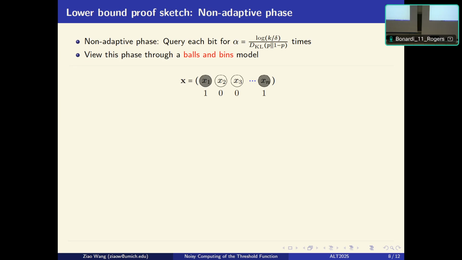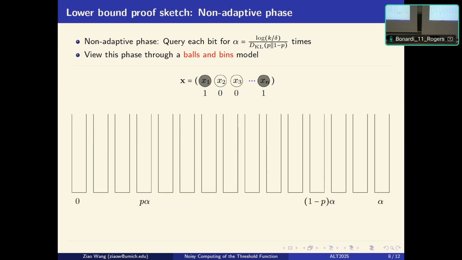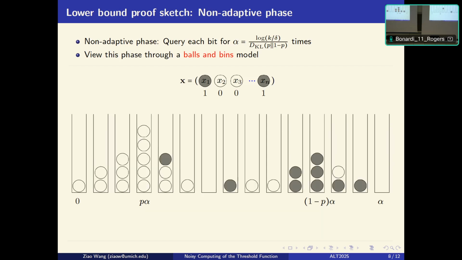And to capture the statistics, we are going to create alpha plus 1 bins with indices from 0 all the way to alpha. So let's say for this x1, exactly 1 minus p times alpha queries return heavy, then we put it into this bin. And for a 0, if p times alpha queries return heavy, we put it into this bin. So we do this to every bit and get this histogram.